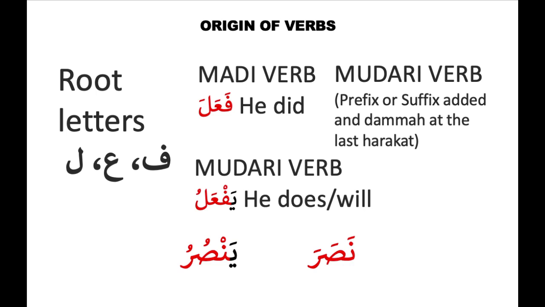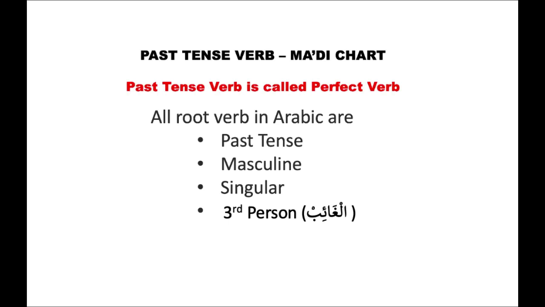In the same way, nasara was the madi verb, and ya as a prefix came before nasara and dhamma is added on the last letter of nasara, making it yansuru. Nasara, yansuru. Fa'ala, yaf'alu. The root verbs in Arabic are in past tense, they are masculine, and they are singular.